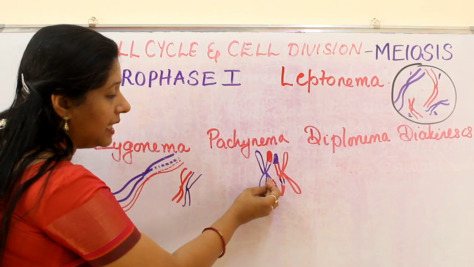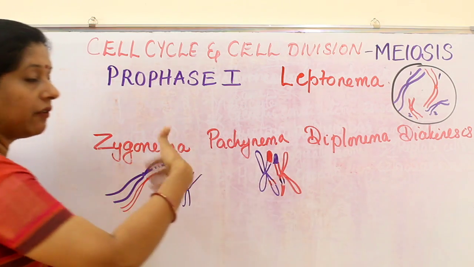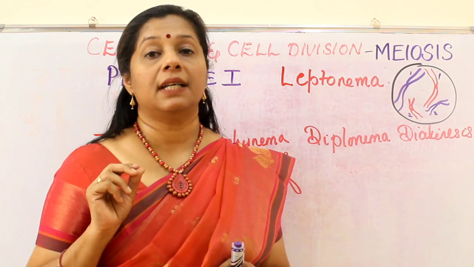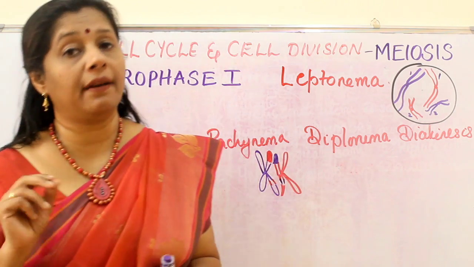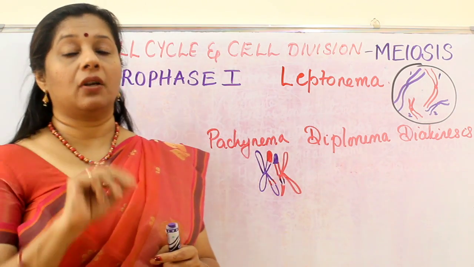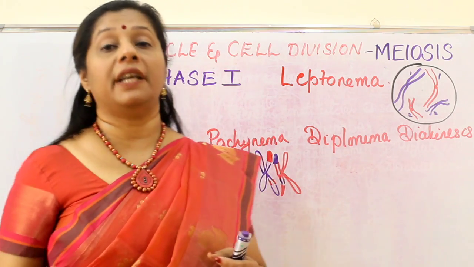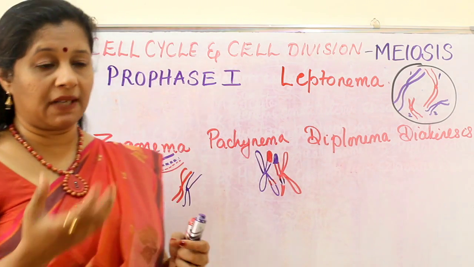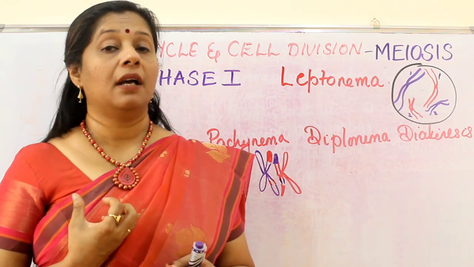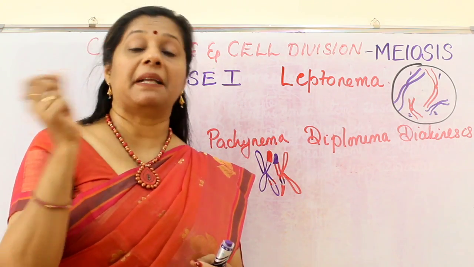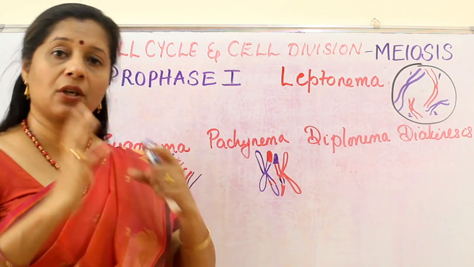So a few alleles of the father are exchanged with a few alleles of the mother's chromosome. Got it? This is happening during the third stage, the pachytene stage. Very, very important. Crossing over or recombination happens during the pachytene stage because a lot of variation comes in the child. Even though we are getting a paternal chromosome, it may have a few genes or alleles of the maternal part also. Understood? So it's a combination.